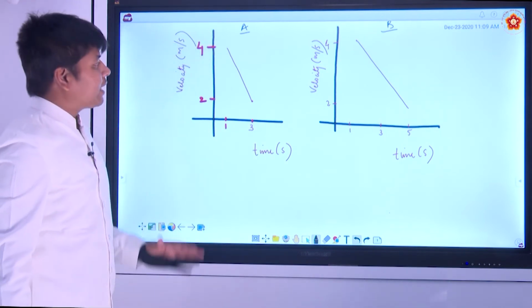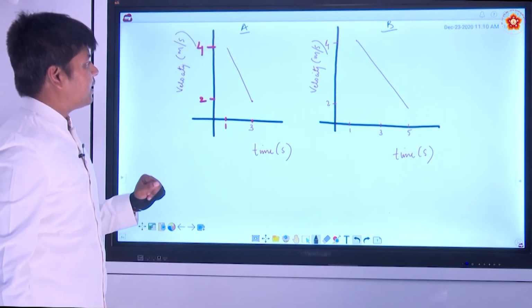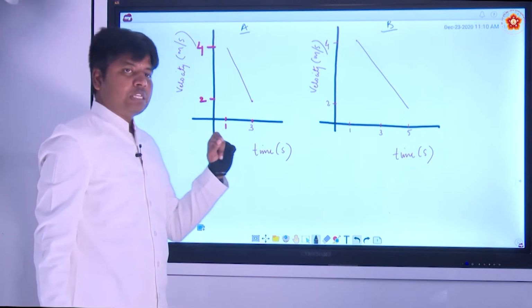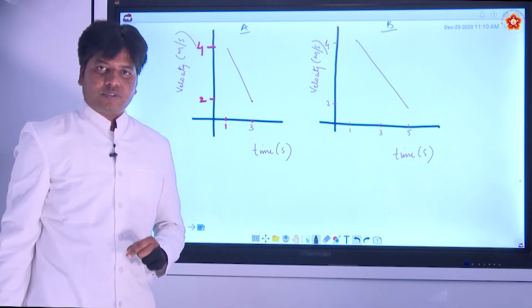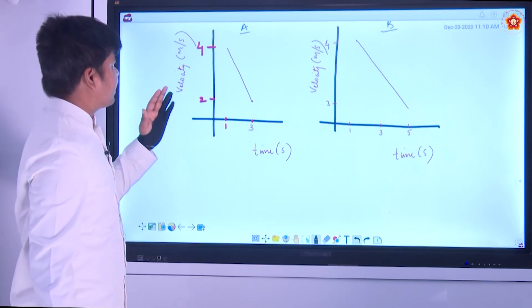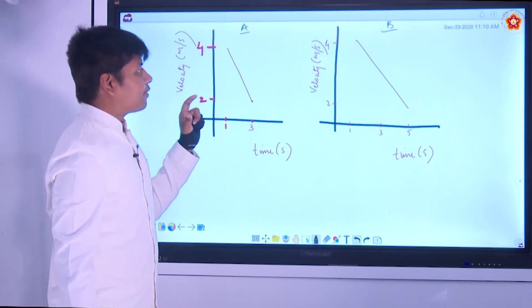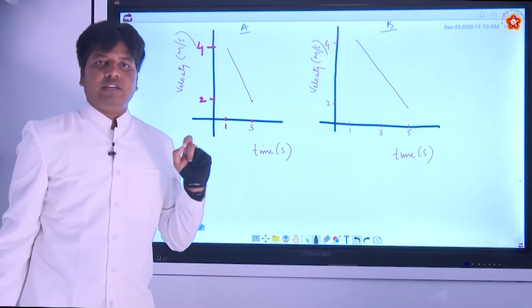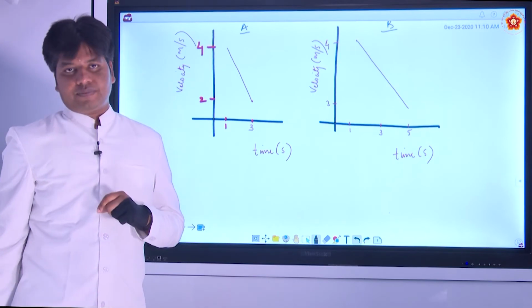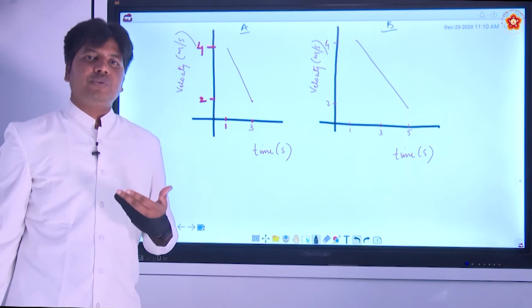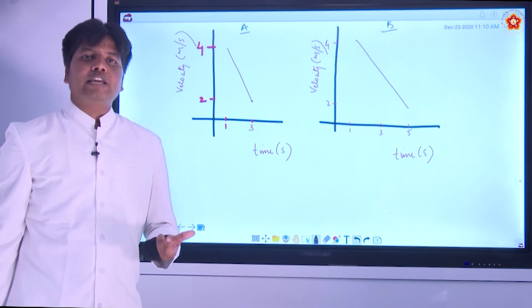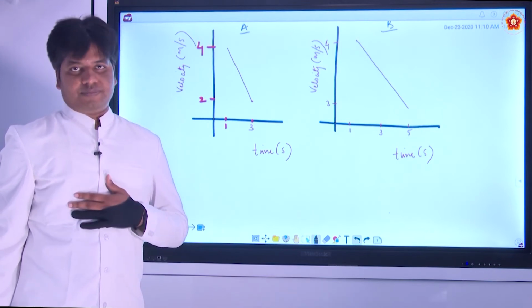Now, we are asked to say which is moving slowly. Okay, where the velocity is moving slowly to reach the destination point. That means what? Intuitively you can think that where it is taking more time to change the velocity.